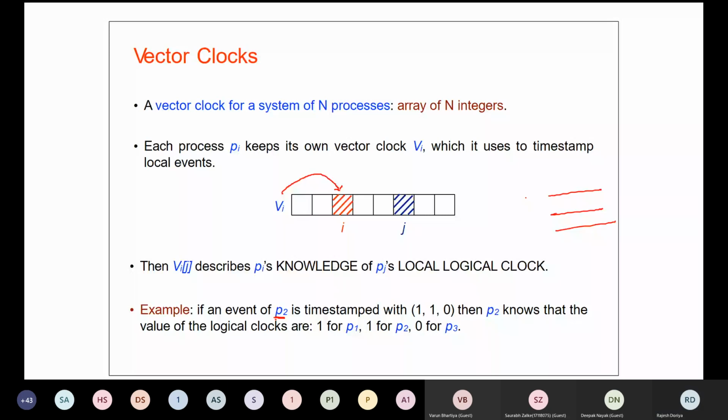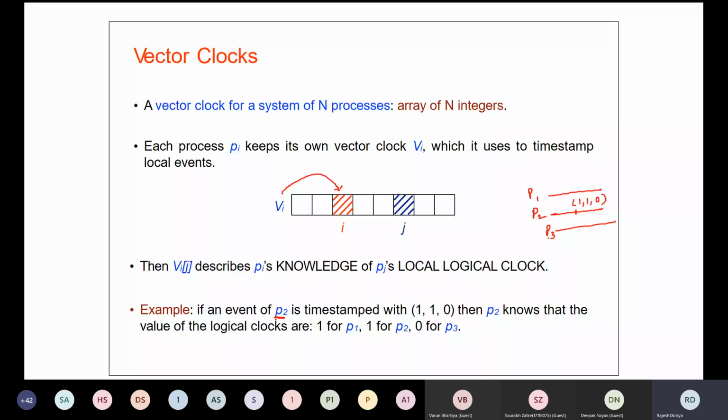P2 and P3. And we are talking about P2. So this event is represented by 110. The first value will represent the clock value of process 1. The second will represent the clock value of P2, and the third one will represent the clock value of P3. So it's a vector.